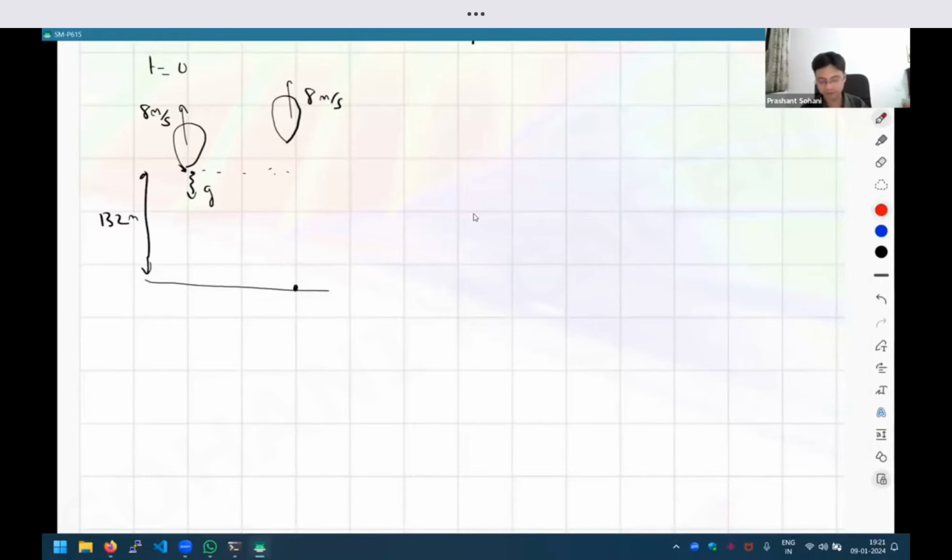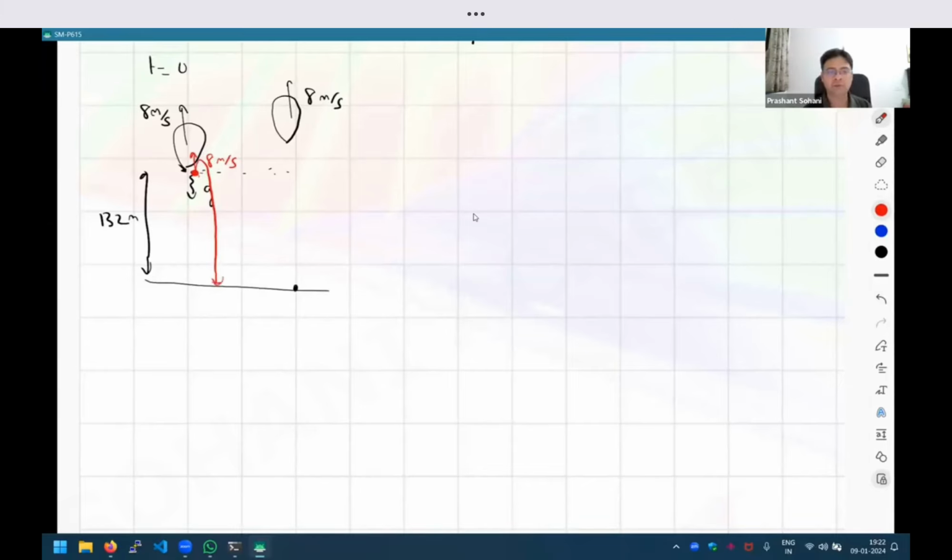One important point is about when that object is released. It will carry the balloon's momentum with it temporarily. So the initial velocity of this object is also 8 meter per second. If you look at the trajectory of this object, it will not directly fall to the ground. It will briefly rise and then fall, right? So that is an important point. It is not going to directly start falling.